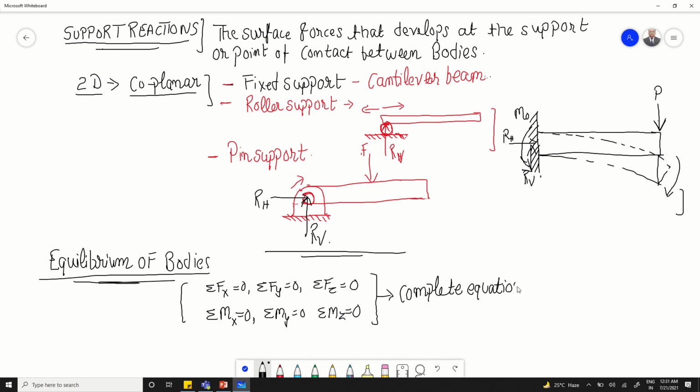You have to take into account the moments also. You cannot simply use summation of Fx, Fy or Fz equal to 0. You have to use this condition also. So these are the complete equations of equilibrium.